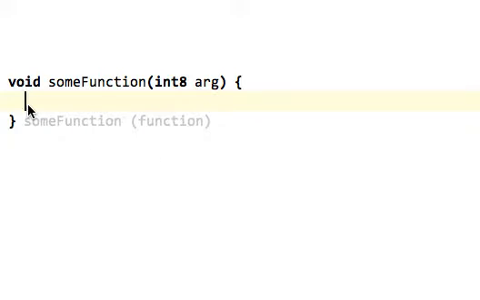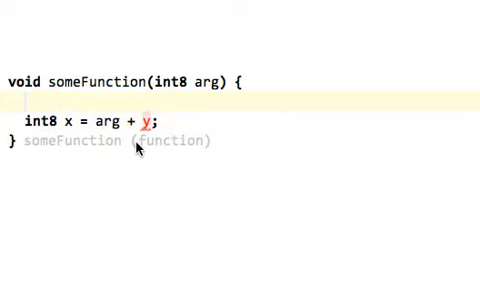So here is a C function. In that C function, I can now, for example, write a local variable x, and I can refer to the argument. Not surprising, this is a reference to the argument. I can add y, but y doesn't exist yet.